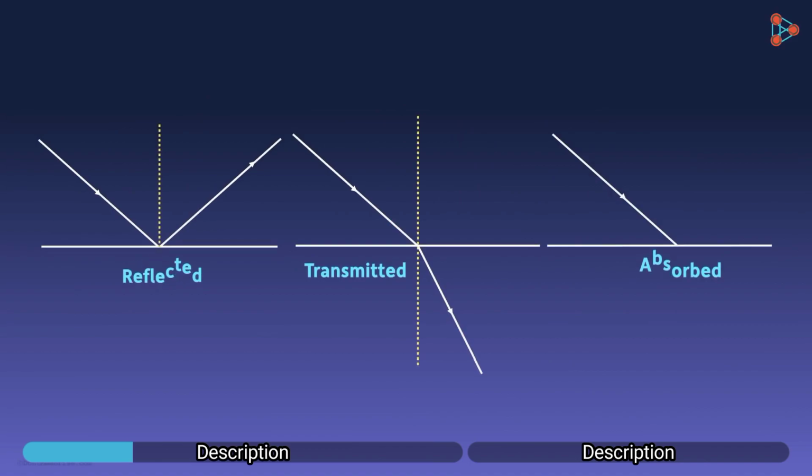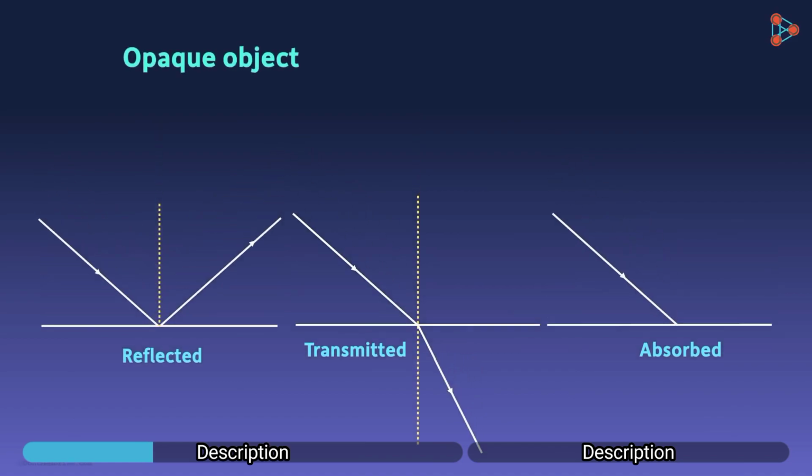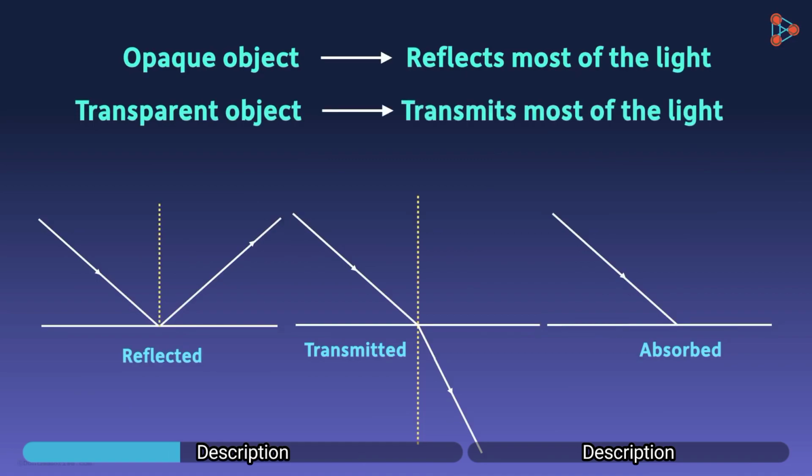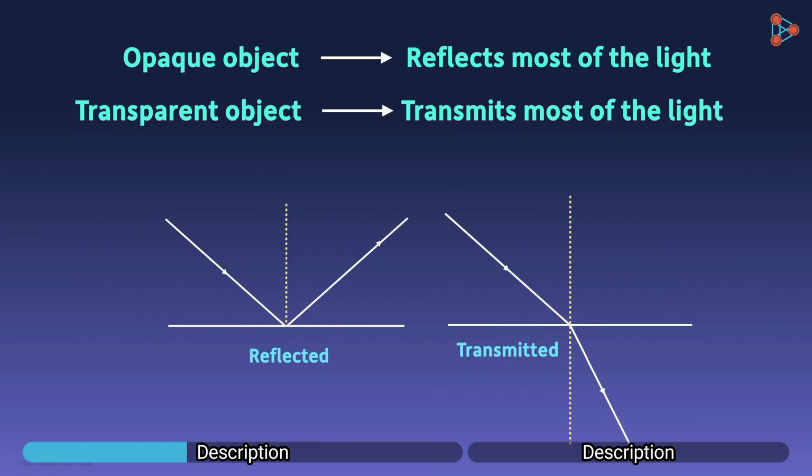The amount of light reflected, absorbed, or transmitted depends on the material that the object is made up of. If an object is opaque, then it will absorb or reflect most of the light back. If it is transparent, more light will be transmitted. Can you think of examples of these two?